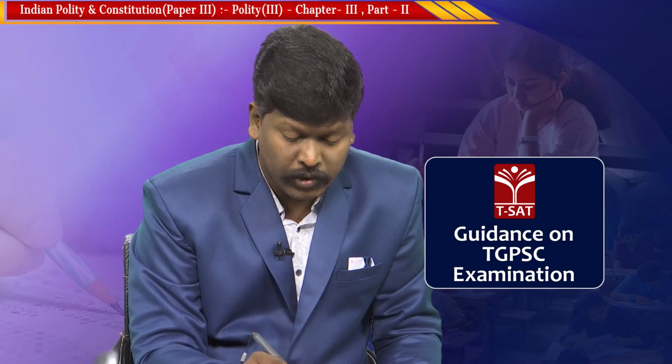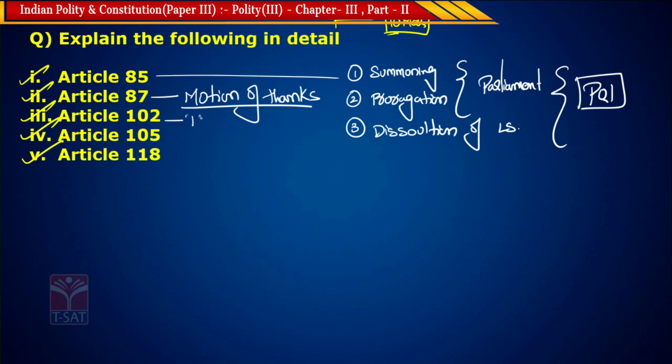What is Article 102? Article 102 talks about disqualification of members. According to Article 102 of the Constitution, members can be disqualified for the following reasons. 1.